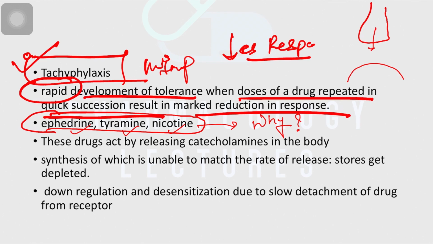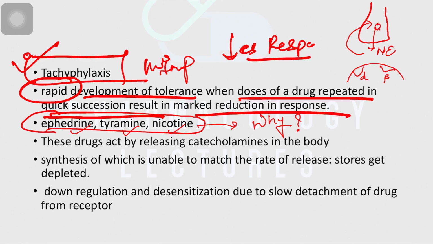From the presynaptic neuron there is release of catecholamines, for example norepinephrine, and this norepinephrine works on receptors, especially alpha receptors and beta receptors. We'll discuss that. After the action, the norepinephrine's action gets terminated by reuptake into the presynaptic neuron.